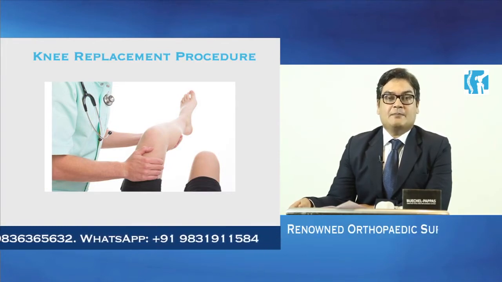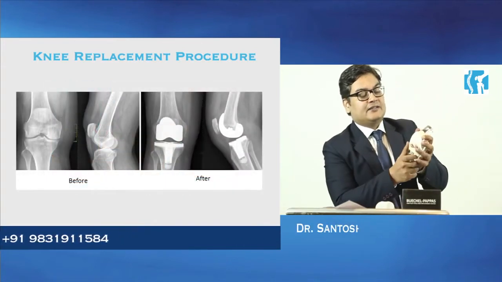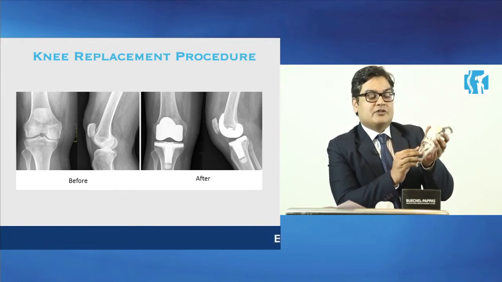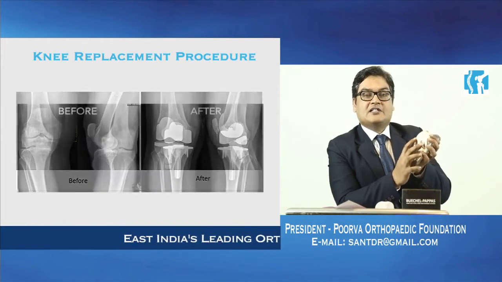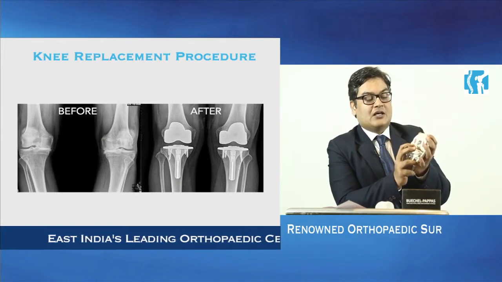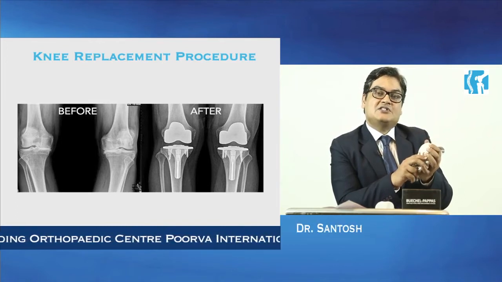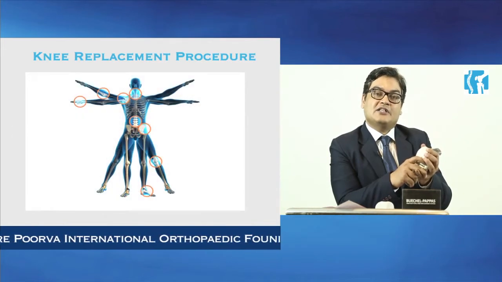To understand what knee replacement means, I would show you this model. This is our knee joint, and this is comprised of the thigh bone, which is known as femur, and the shin bone, which is known as tibia. At the junction of these two bones is a cushion called cartilage. This cartilage wears out the way our car tires wear out. This causes pain, stiffness, swelling, and instability and deformity, that is bending of the knee.